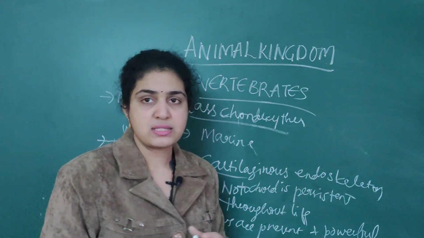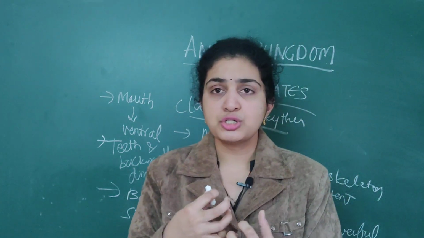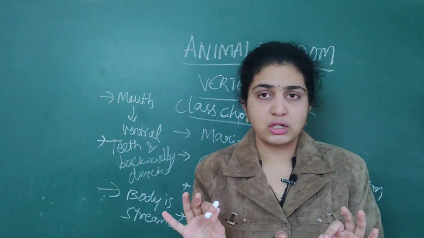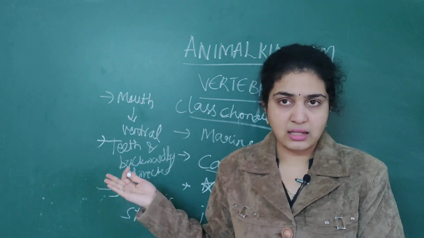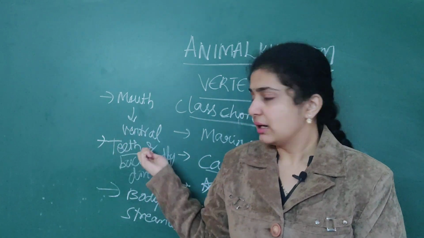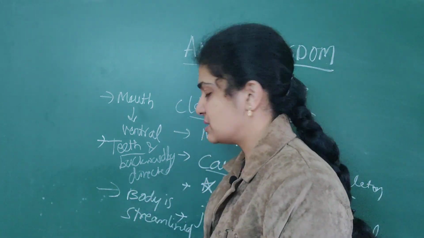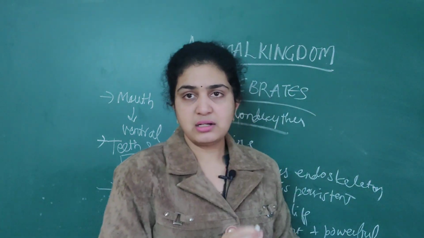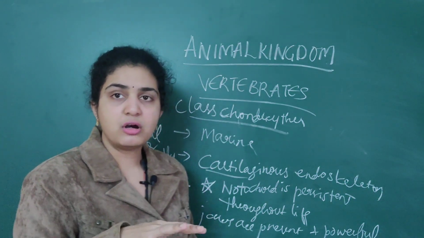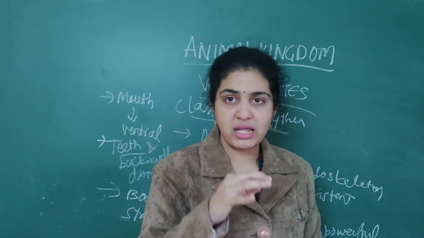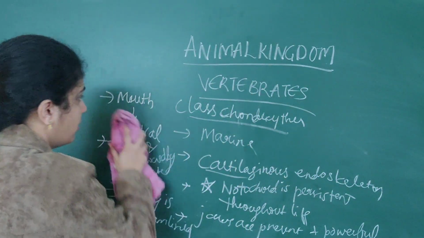Then when you come to jaws, mouth is present, jaws are also present. Mouth is usually present on the ventral side, not on the dorsal side. Jaws are present. That's why it is classified under Gnathostomata. Then later, teeth are present. Teeth are usually backwardly directed. Next, body is streamlined structure, because they help the organisms to float in the water. So that's why body is streamlined. Now we'll go to the next other points that are classified.